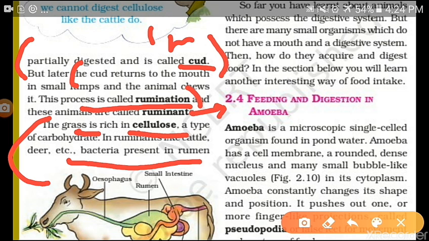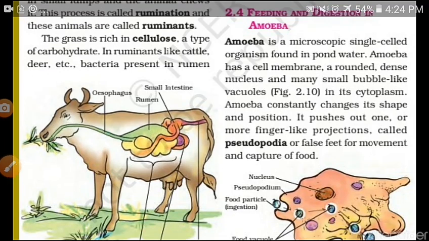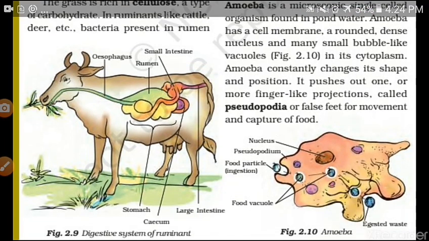Then note down the other thing, some animals such as horses have a cecum, this part present between their esophagus and small intestine. Clear? The location is different. Cecum is present between the esophagus and small intestine, here in this part, and they also have cellulose-digesting bacteria to digest the grass. Okay, let's go to the next topic, that is digestion and feeding in amoeba.